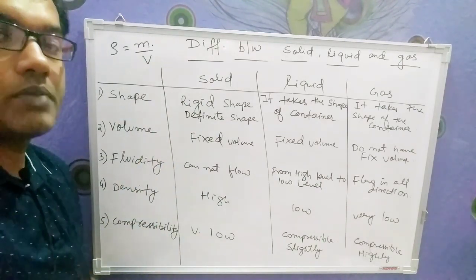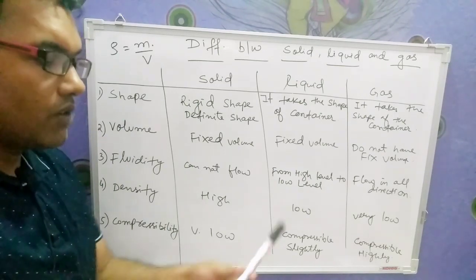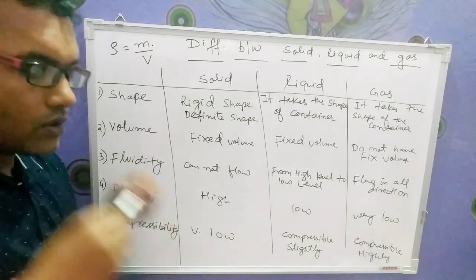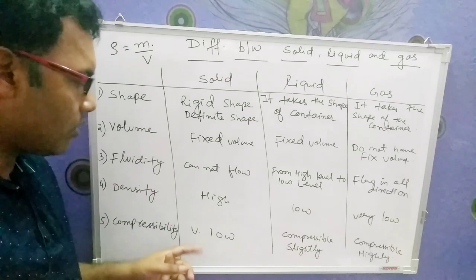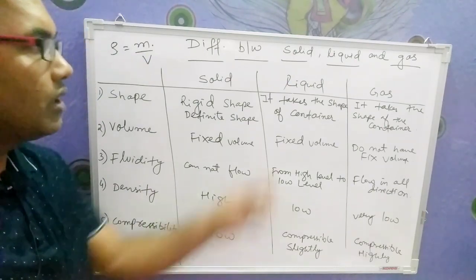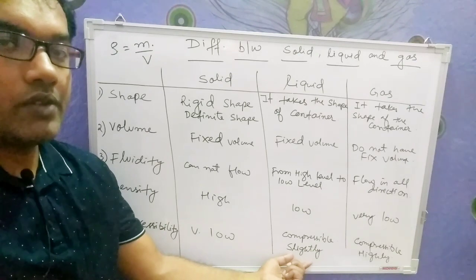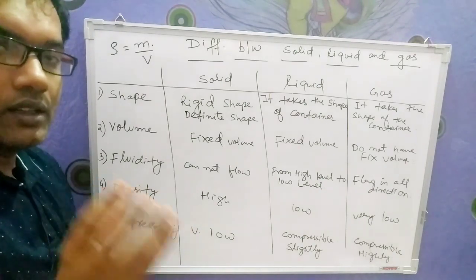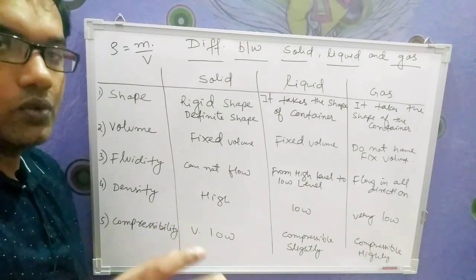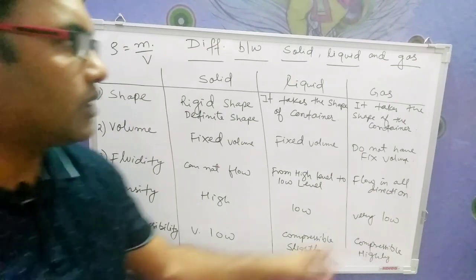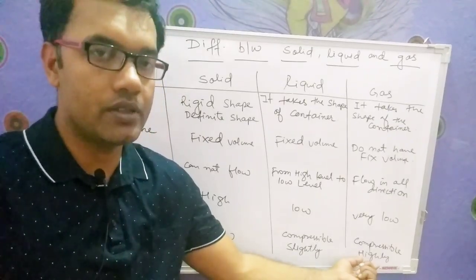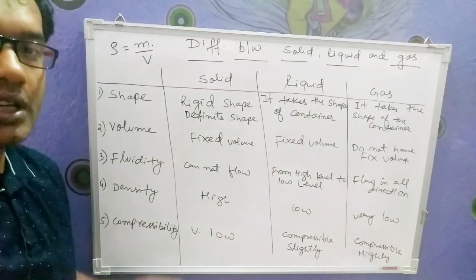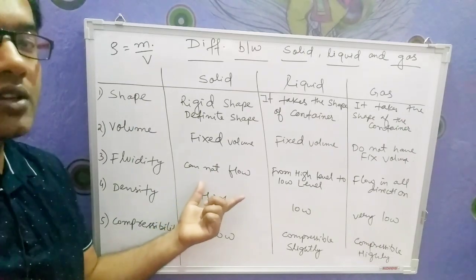Okay, now coming to the next property, that is compressibility. Compressibility means how much a particular substance can be compressed. Now if I am taking this marker in solid state, I cannot compress this. Okay, that means the compressibility here will be very low. For liquid, compressibility will be slightly compressible. That means you can apply a small amount of energy or force and you can compress it. And the third one, for gases, it is highly compressible. Okay students, hope this is clear. The differences are very important for your topic because this will be coming straight in your exams.